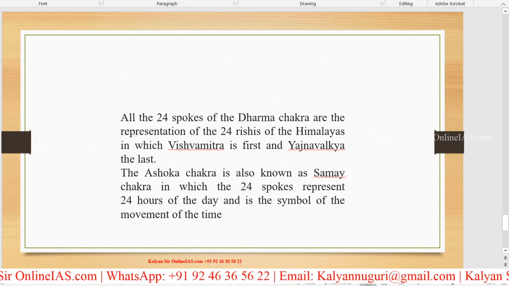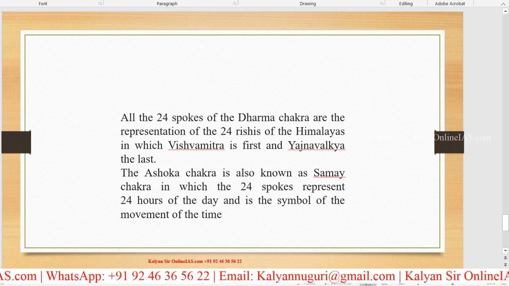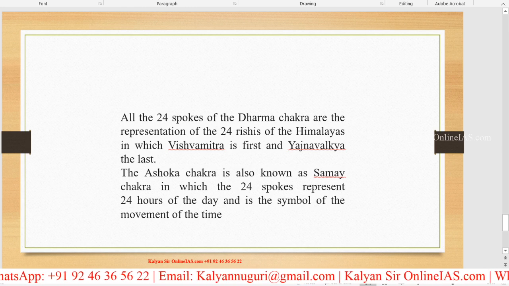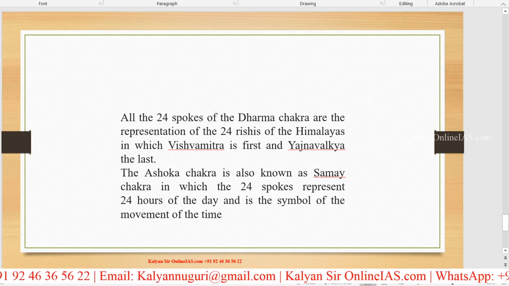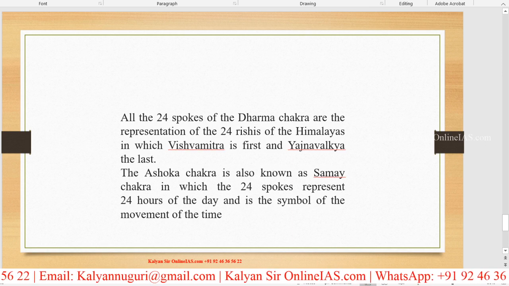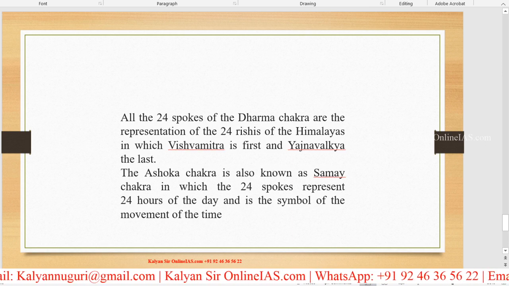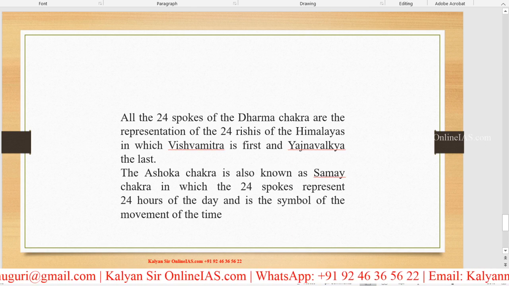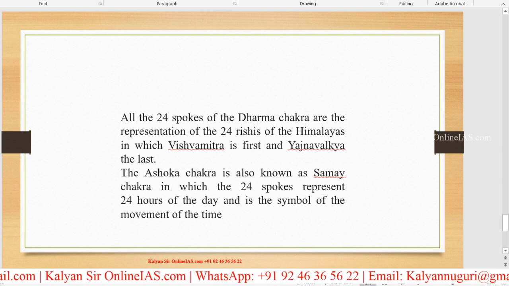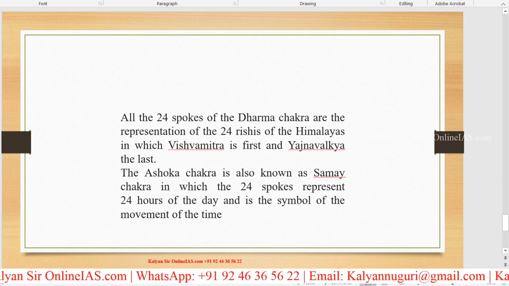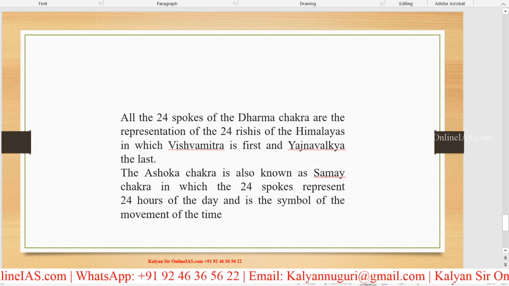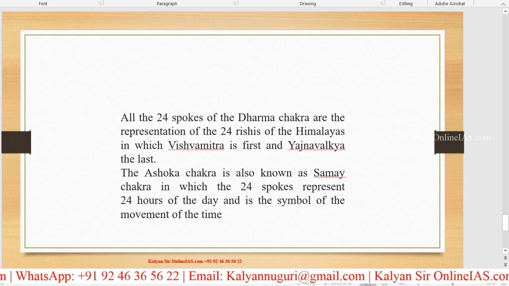Apart from that, the Ashoka Chakra is also known as Samay Chakra. Samay means time, in which the 24 spokes represent the 24 hours of the day and is a symbol of the movement of time. Okay, now we'll be going ahead once again.